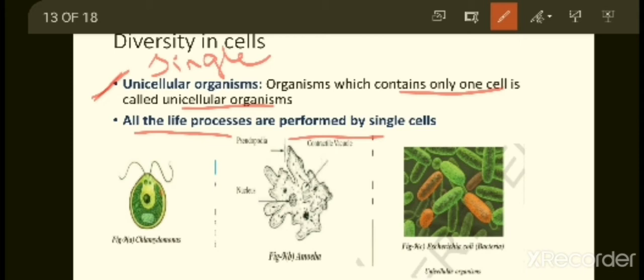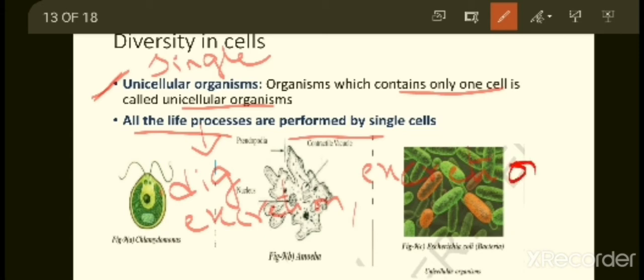Now you should know what life processes are. Life processes are digestion, excretion, respiration, circulation. These various life processes occur inside our body, that is digestion, excretion, respiration, reproduction. All these are called life processes.